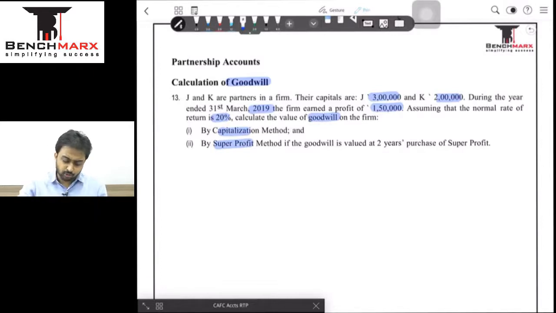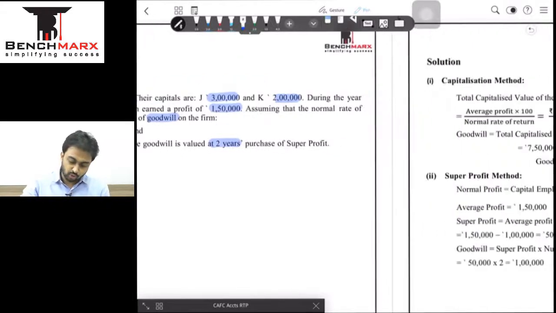As opposed to this, in the case of super profit method, we find out what profit we are earning, compare it to what profit the industry is earning, and find the super profit content, and that super profit into number of years purchase is my value of goodwill. In this case it is 2 years purchase. So very simple. We will now start with the capitalization method. We are going to use 20% and 1,50,000 and we will find out what capital the firm should have employed. So let us find that number.